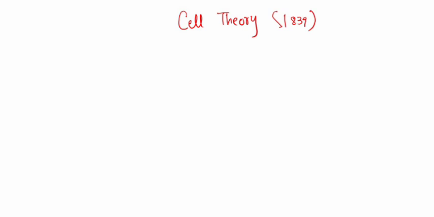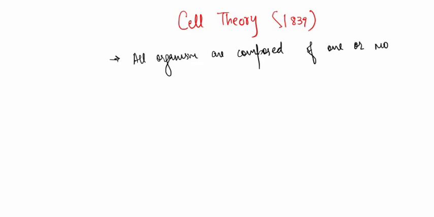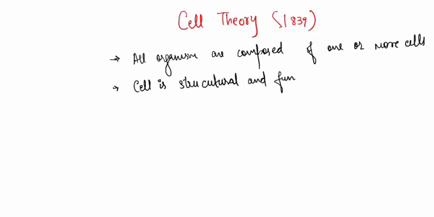In 1839, the cell theory came in. It says that all organisms are composed of one or more types of cells. It also stated that the cell is the structural and functional unit of life. That means the basic things that happen in our body actually start from the cell, and then go further on.